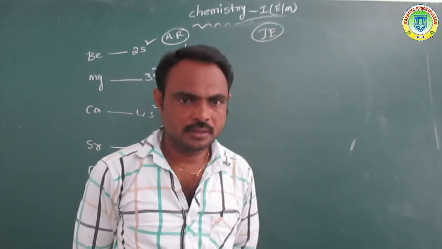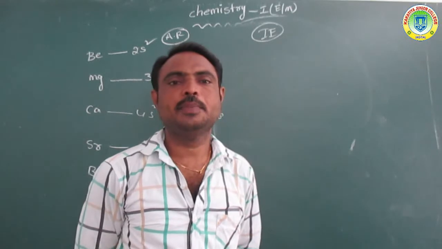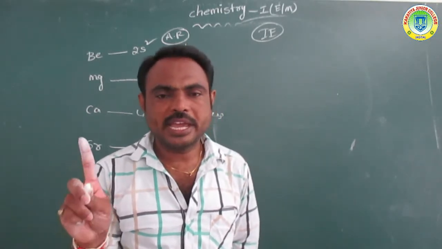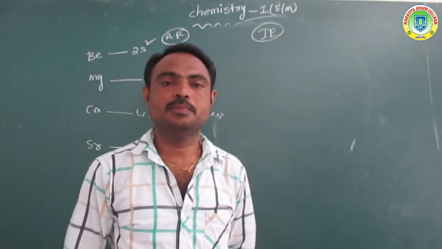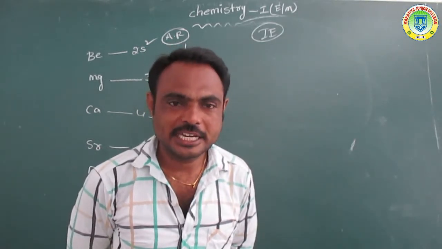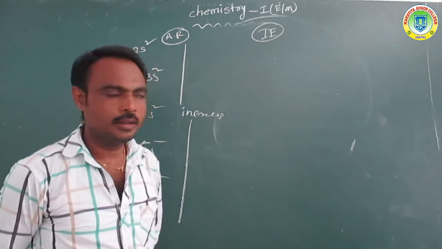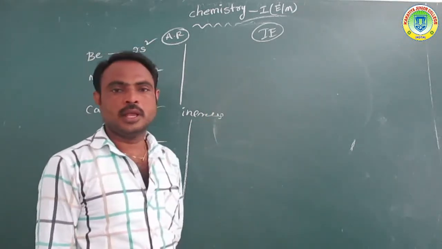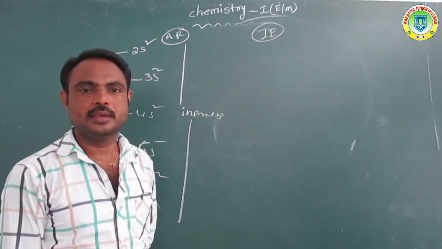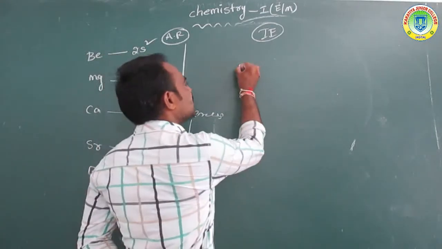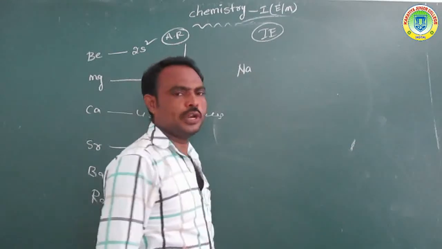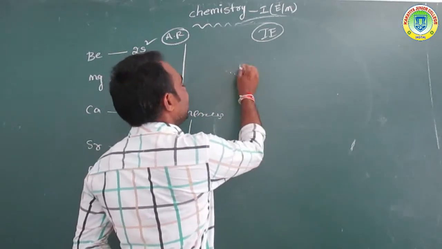We already know what ionization enthalpy is. The minimum energy required to remove an electron from the outer shell of a gaseous atom is called ionization enthalpy or ionization potential. Suppose we take sodium metal or magnesium metal.